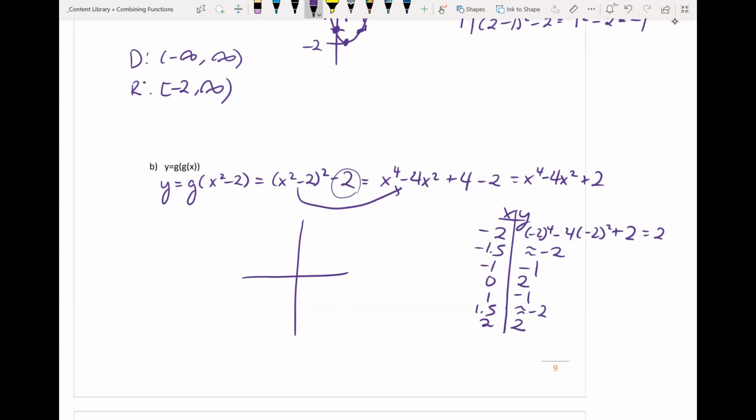If you didn't want to do this, you could have used what we learned about doing our sign diagram and factoring out this x to the power 4 minus 4x squared plus 2, that's another option as well. I'm going to go ahead and plot these points.